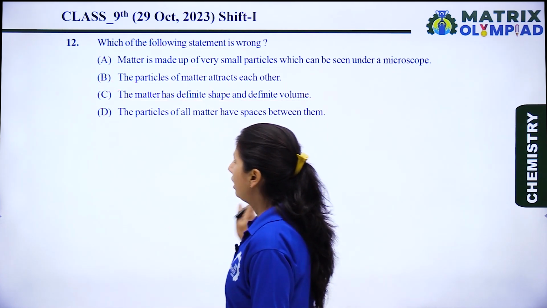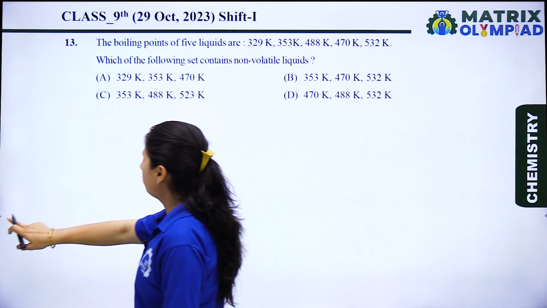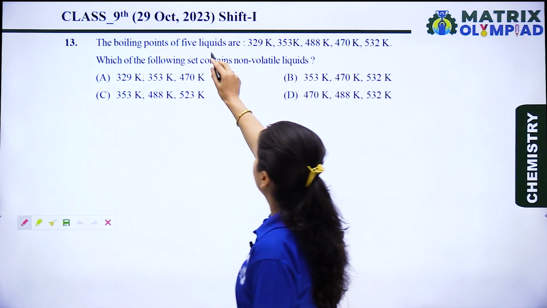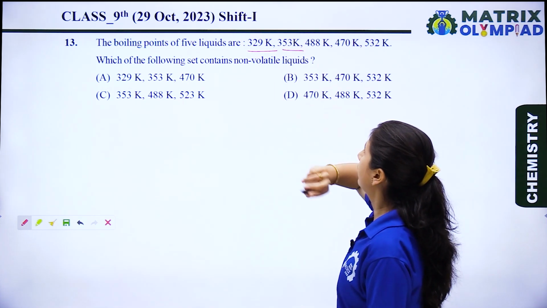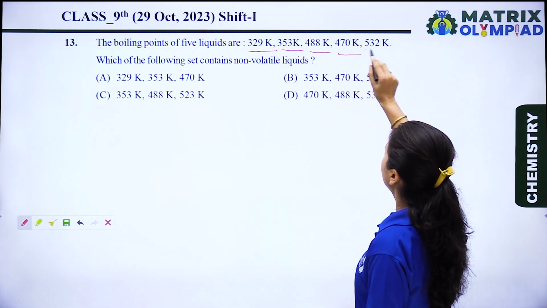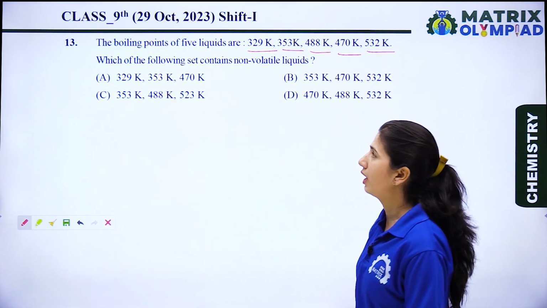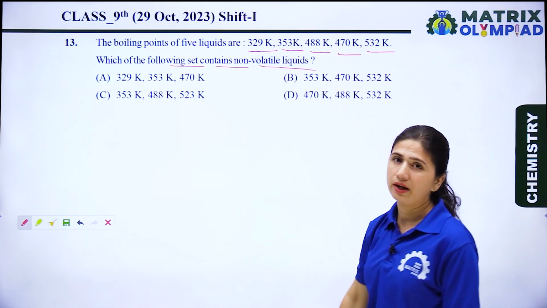Now let's see the next question. The boiling points of 5 liquids are 329 Kelvin, 353 Kelvin, 488 Kelvin, 470 and 532 Kelvin. Which of the following sets contains non-volatile liquids?